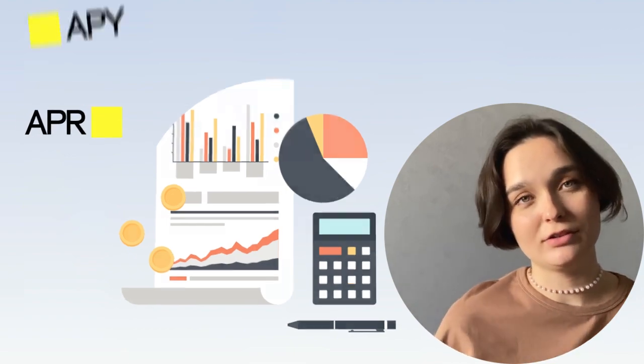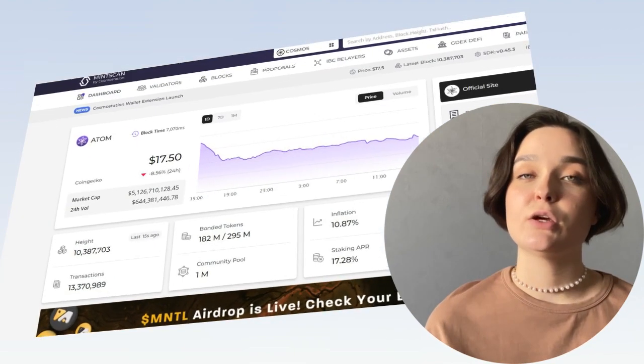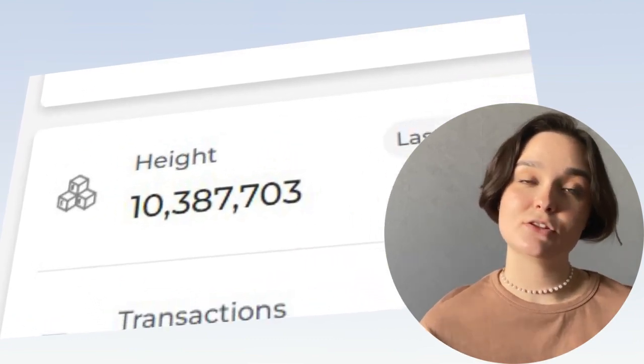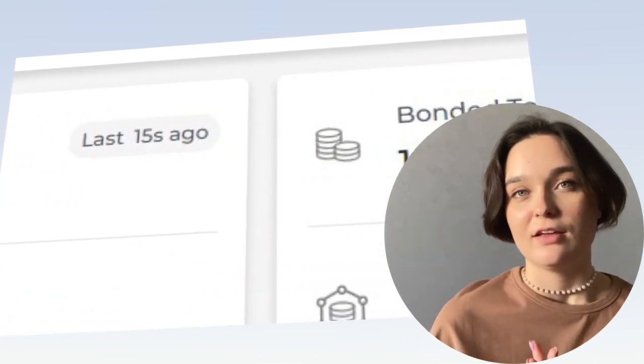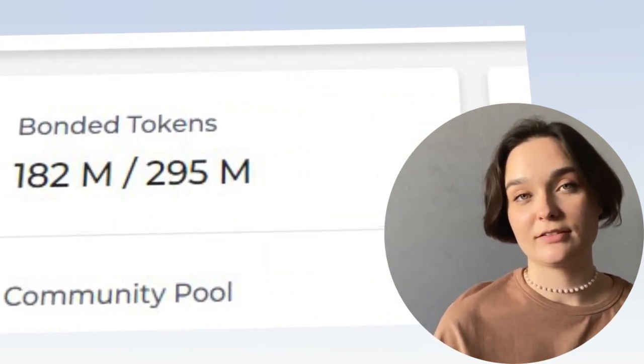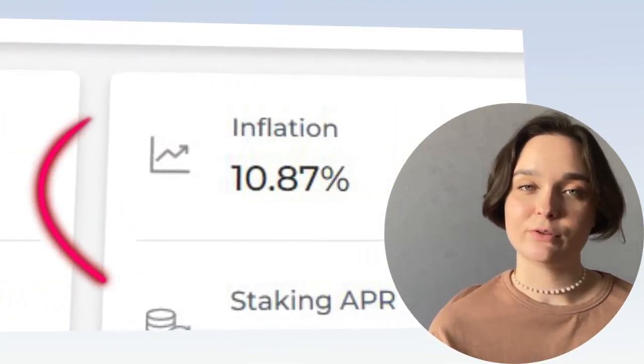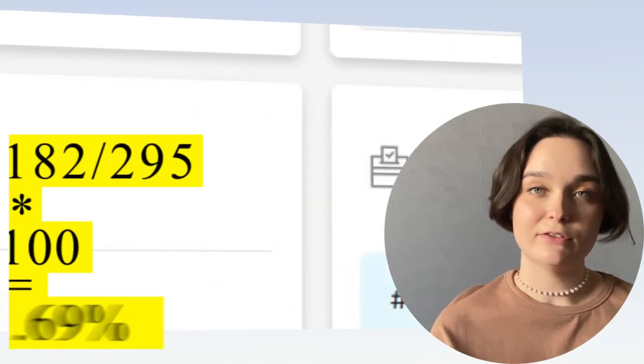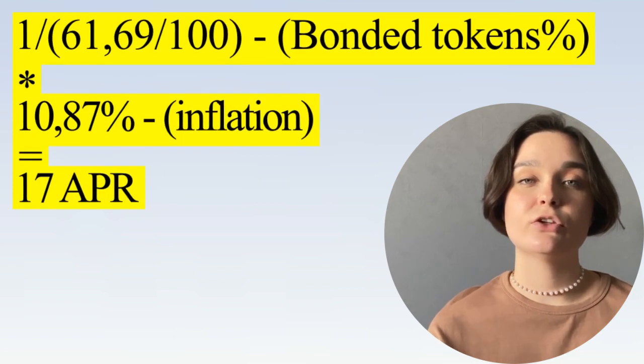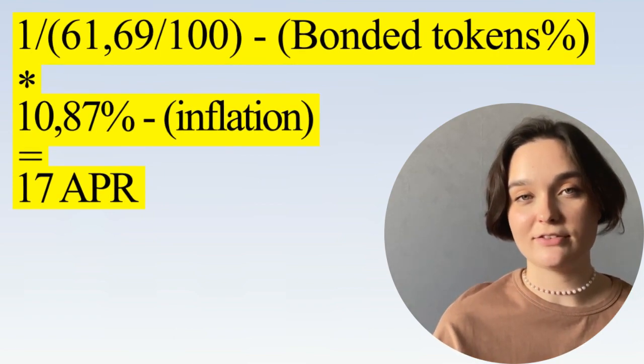And now let's move on to the slightly more difficult part. How do I calculate APR and APY on my own? Let's start with APR. Here we will need two indicators: inflation and the total percentage of bonded tokens. These values can be found on Mintscan. Let's take the Cosmos network as an example. At the moment, about 62% of the tokens are bonded and inflation is about 11%. All we need to do is divide the percentage of inflation by the percentage of bonded tokens. It turns out about 17%. This means that in a year you will earn 17% of what you have staked.